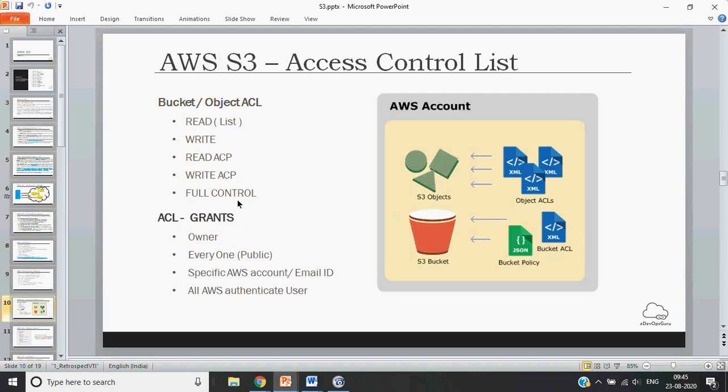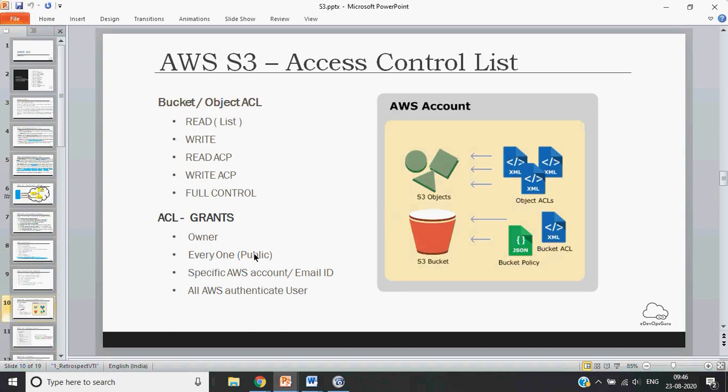This defines how a bucket can be accessed. There are different types of object or bucket access control lists. Object access control and bucket access control lists are almost the same. This can be read for listing only. The access control list value can be write, read, full control, and those kinds of things.